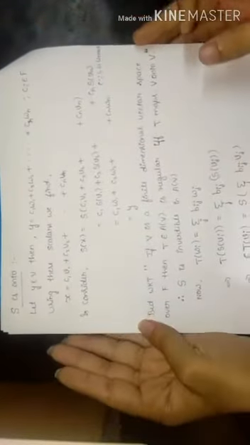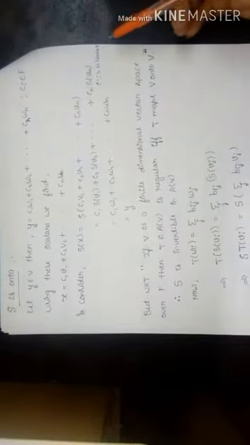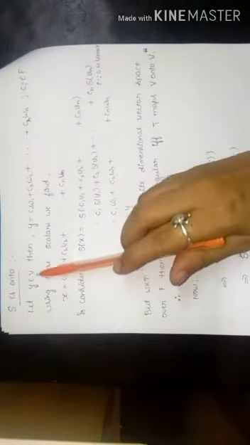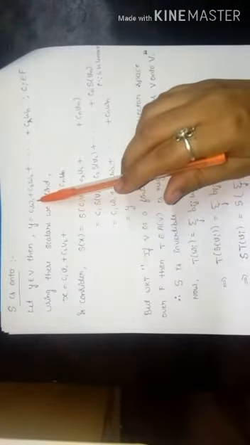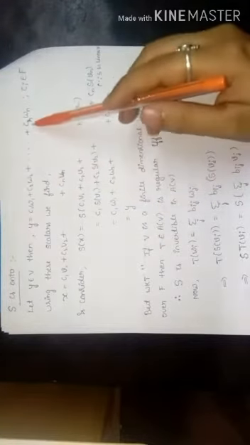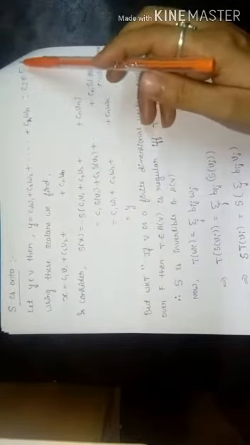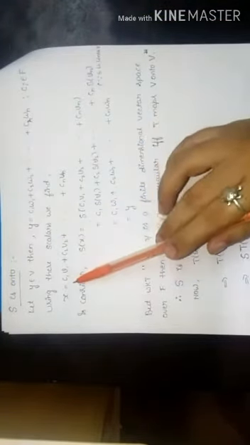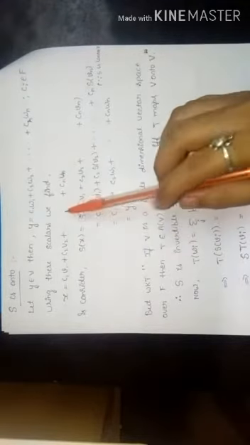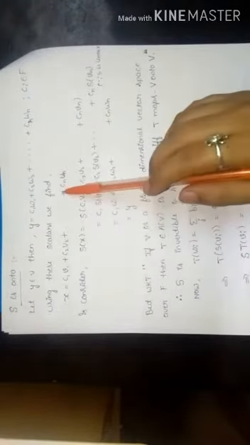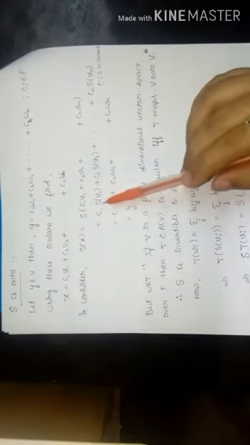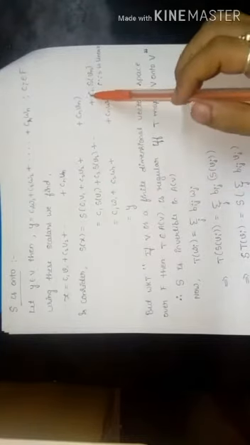Now we show that S is onto. That is, for every element in the codomain there exists a pre-image in the domain. So let Y belong to V, then Y is equal to C1 W1 plus C2 W2 plus and so on up to Cn Wn such that Ci belongs to F. Using these scalars we find X equal to C1 V1 plus C2 V2 plus and so on up to Cn Vn. So this X belongs to the domain. Consider S of X. Substituting the value, and since S is linear, we can write it as C1 S of V1 plus C2 S of V2 plus and so on up to Cn S of Vn.